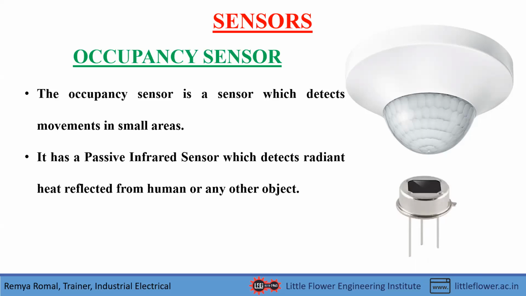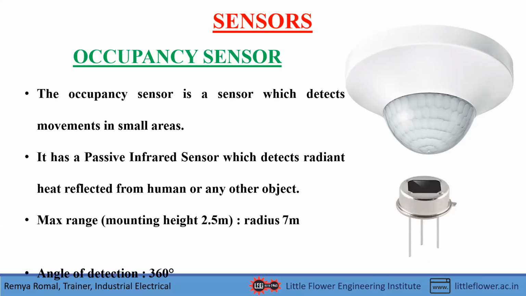And this is the figure of a PIR sensor. The maximum range of this type of occupancy sensor is a radius of 7 meters. That means a 14 meter diameter can be covered. The application is in small areas, and the angle of detection is 360 degrees.